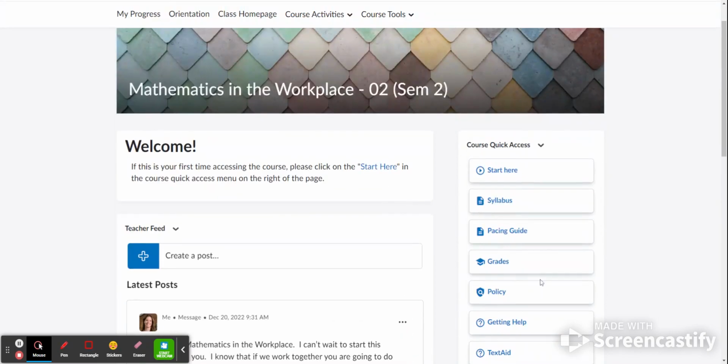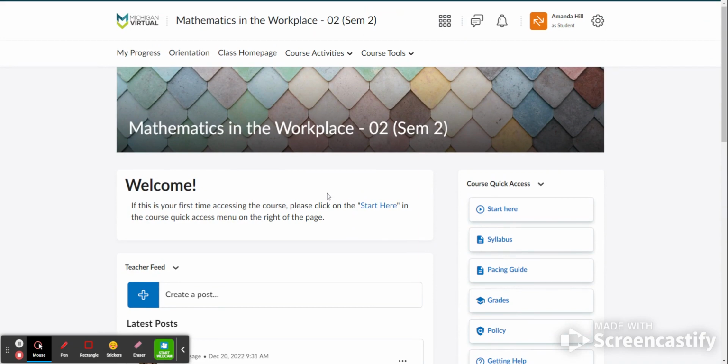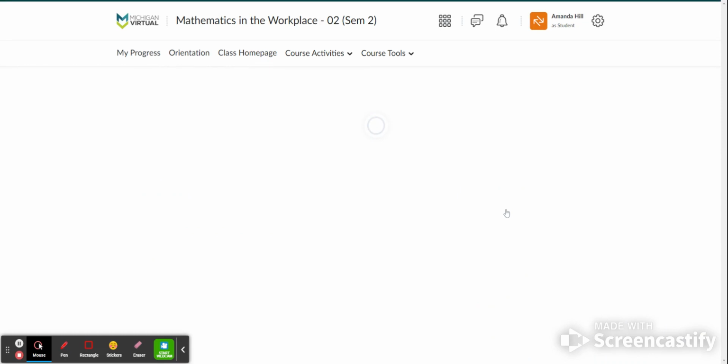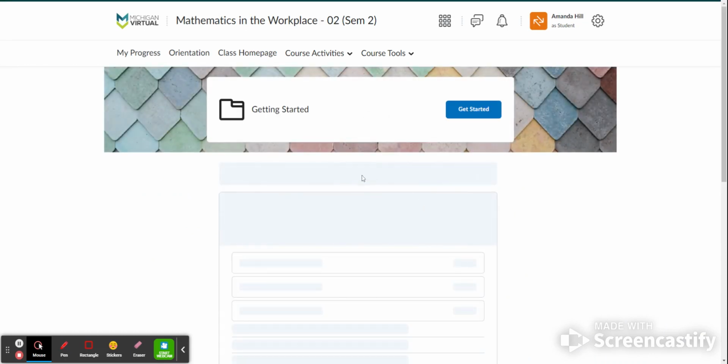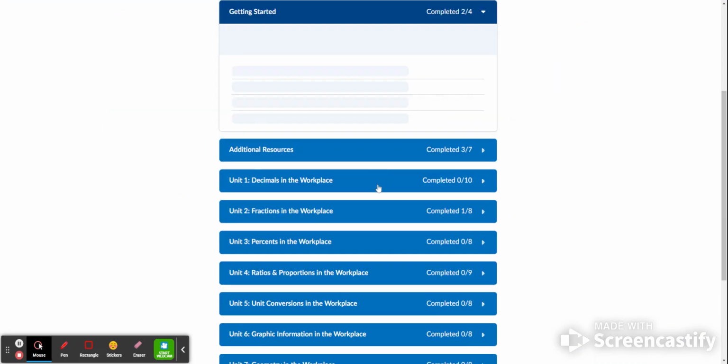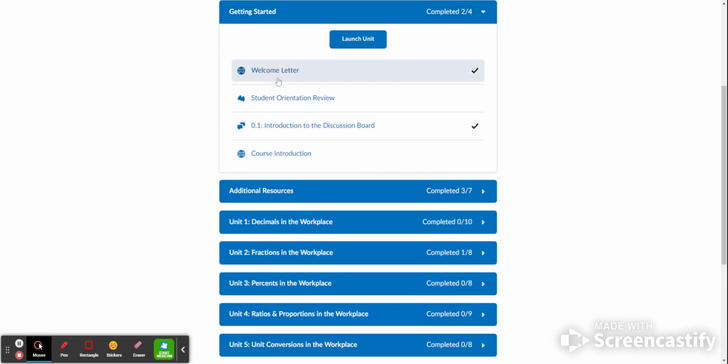So when you're ready to actually get started in the class, you have two options. You can either click the Start Here tab, or you can go up here to your lessons. But if you go to your Start Here tab, it will take you to this page here. At first, you're going to go to the Get Started. There'll be a welcome letter from me that's important for you to read, a student orientation review that will review things like how do you message me, how do you submit an assignment. So make sure you go through that. And it also has your first assignment in here, your introduction to the discussion board. This is just a small assignment to let you get to know some of your classmates better.